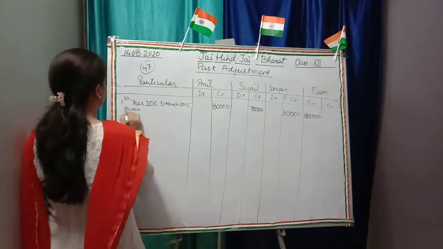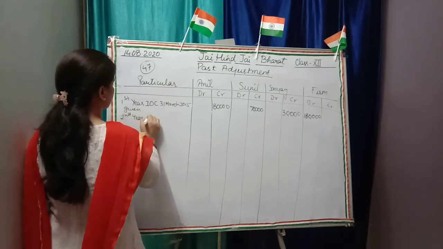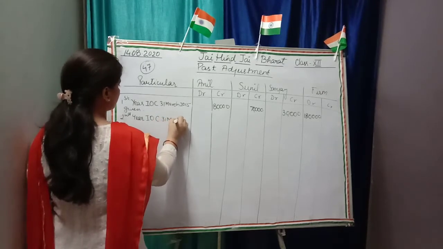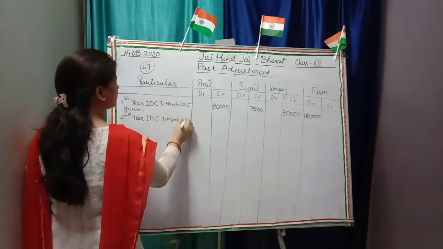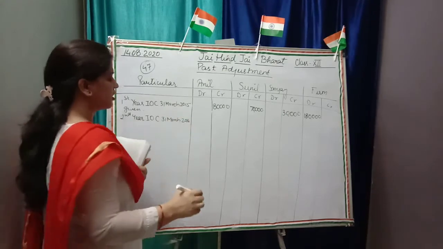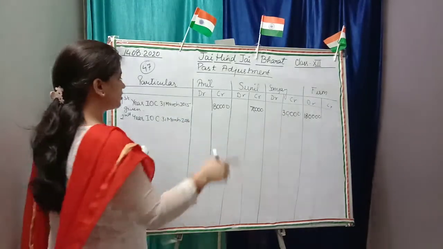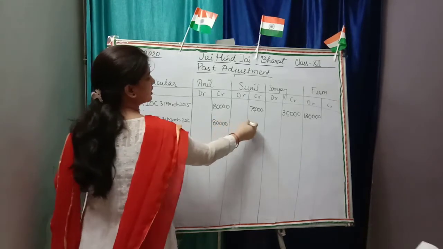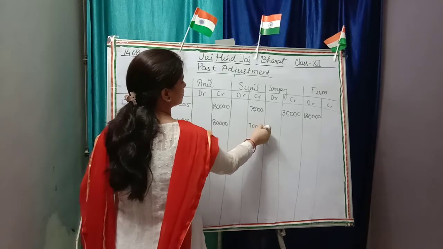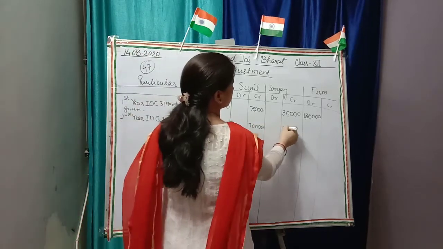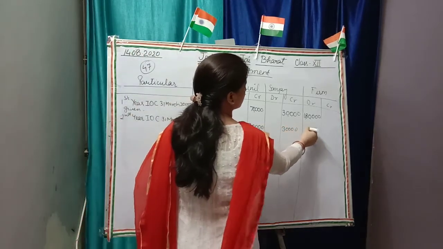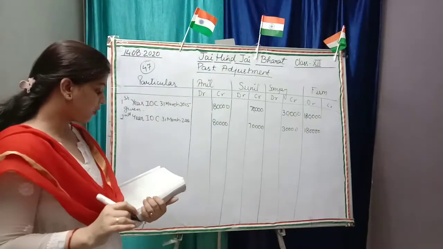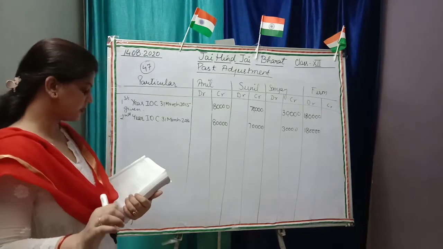So second year interest on capital on 31st March 2016, we have to credit this also: 80,000, 70,000 and 30,000, 1,80,000 debit.